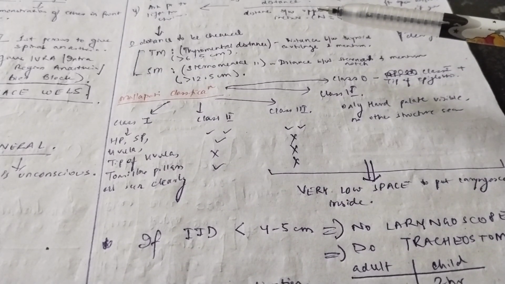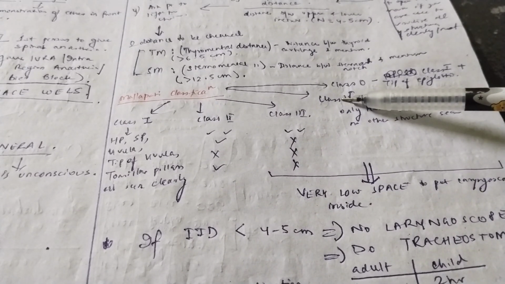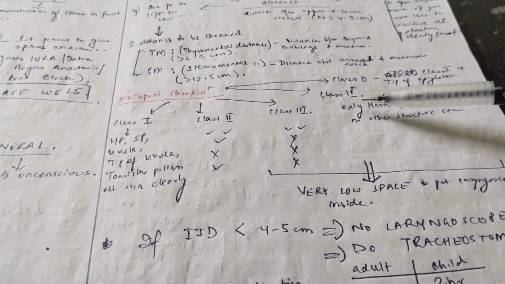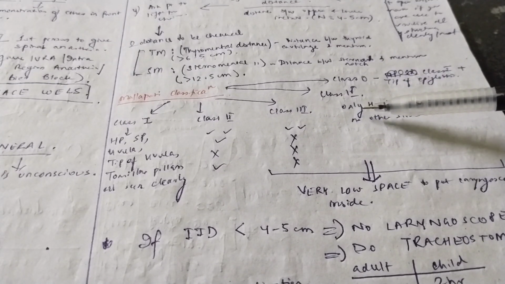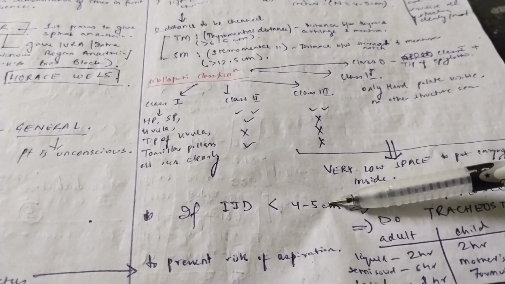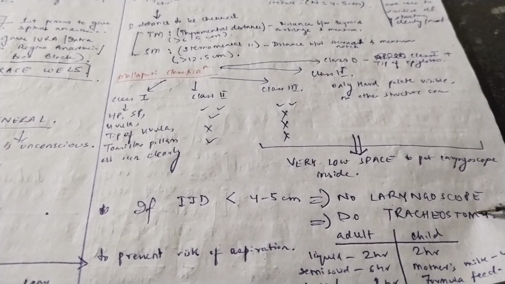But after visualizing, after opening the mouth, if you can see that it is class 3 and class 4 Mallampati classification, you cannot put the laryngoscope inside because the space is very less. Now, I also told you about the interincisor distance, right? The distance between the upper and the lower incisor, which is normally 4 to 5 centimeters. Now, if the IID, that is interincisor distance, is less than 4 to 5 centimeters, then you cannot do a laryngoscopy. You have to do a tracheostomy only.